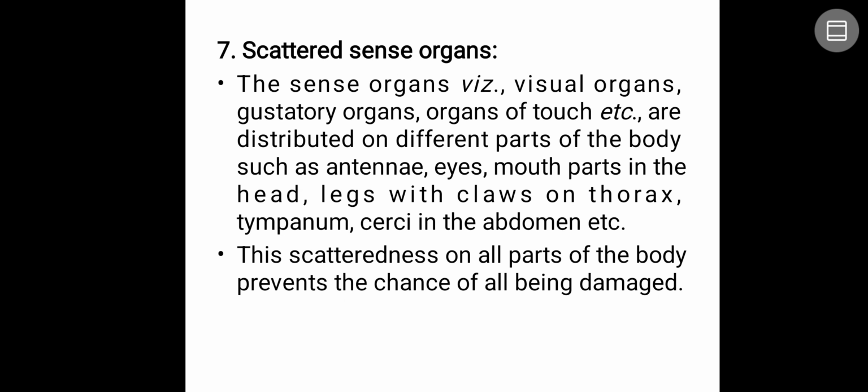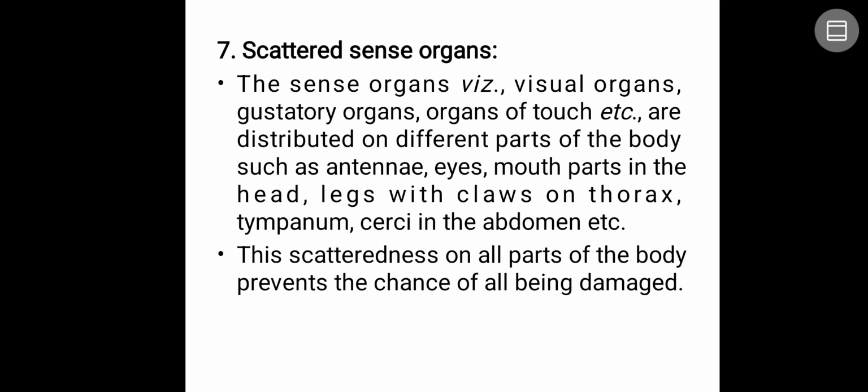Next, scattered sense organs. Take the example of ourselves. We have most of the sensory organs in the head itself. It may be eyes, ears, nose, tongue, everything is in the head. But in the case of insects, they are scattered throughout the body. Whether on the thorax or on the abdomen, everywhere you can see sensory organs. So that is also an important benefit for them.